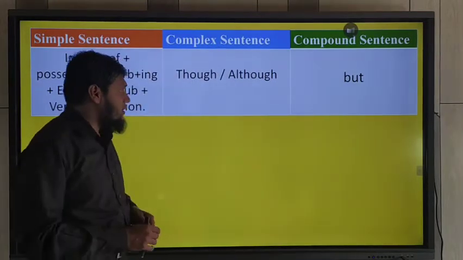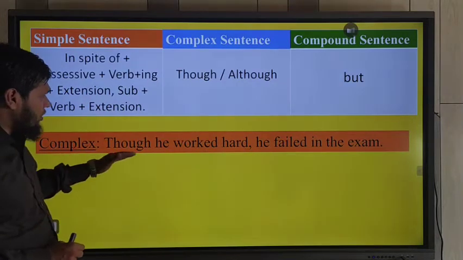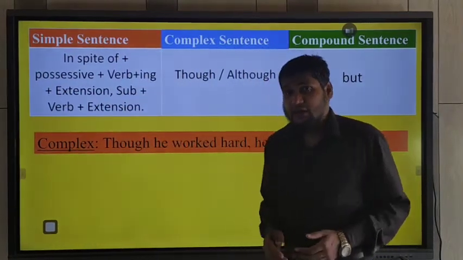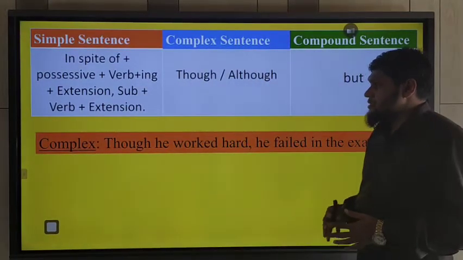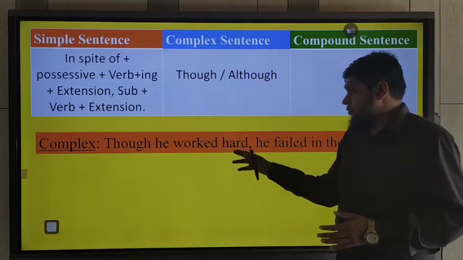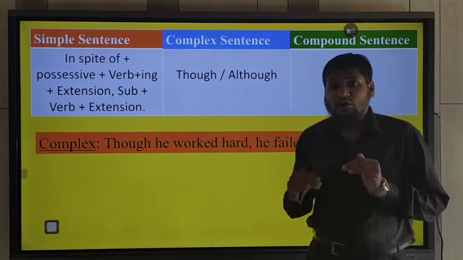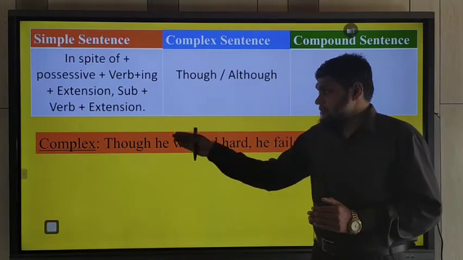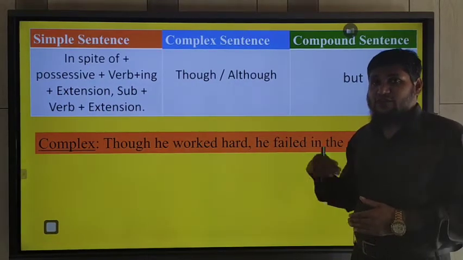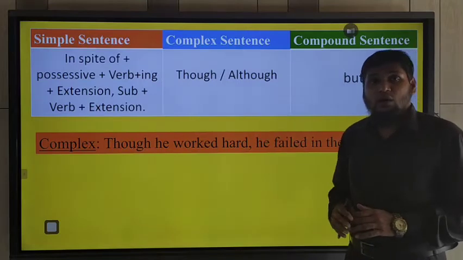Okay, so let's practice. There is an example of a complex sentence. Though he works hard, he failed in the exam. What's the meaning of though in Bengali? Jodio. That means যদিও সে কঠোর পরিশ্রম করেছিল, সে পরীক্ষায় ফেল করেছে। তার মানে দো দ্বারা সেই ধরনের ক্লজ যুক্ত হবে বিপরীতমুখী মানে কঠোর পরিশ্রম করলে তো পাস করার কথা, কিন্তু পাস করেনি, ফেল করেছে, মানে উল্টাটা হয়েছে। This type of clauses will be connected with though and although.